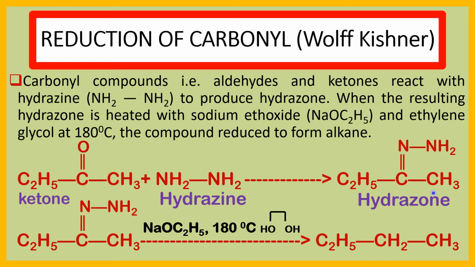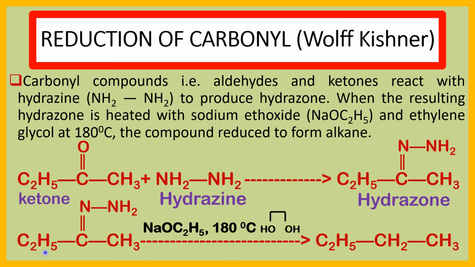This is the hydrazone. When the resulting hydrazone is heated with sodium ethoxide, NaOEt or NaOC2H5, and ethylene glycol, CH2OH CH2OH, at 180 degrees centigrade, the compound is reduced to form alkane.